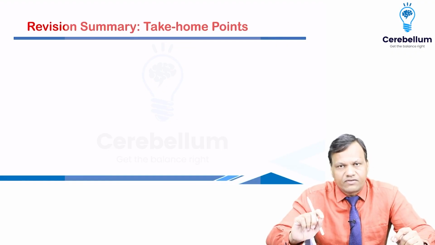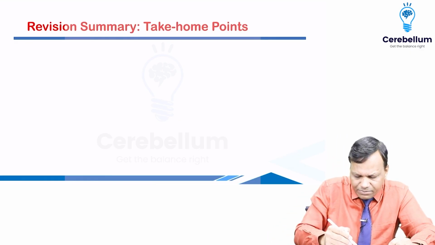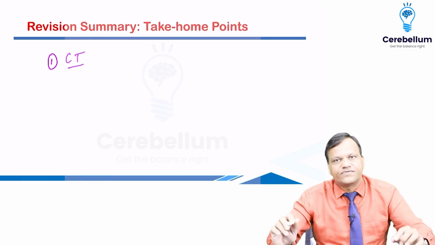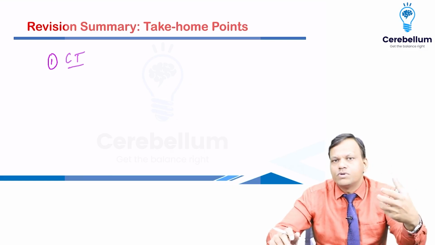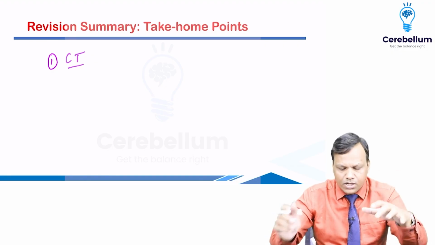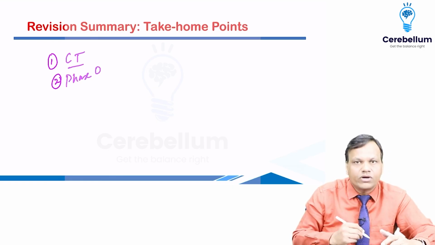So quickly revising what you should know about this chapter, particularly in the beginning, we discussed the clinical trials, 4 phases of the clinical trials, phase 1, 2, 3, 4. The important points we discussed, which is the first phase in humans, which contains the maximum number of patients, what is done in which phase, that you should know. Then phase 0, we discussed separately. You should know about phase 0 clinical trials.